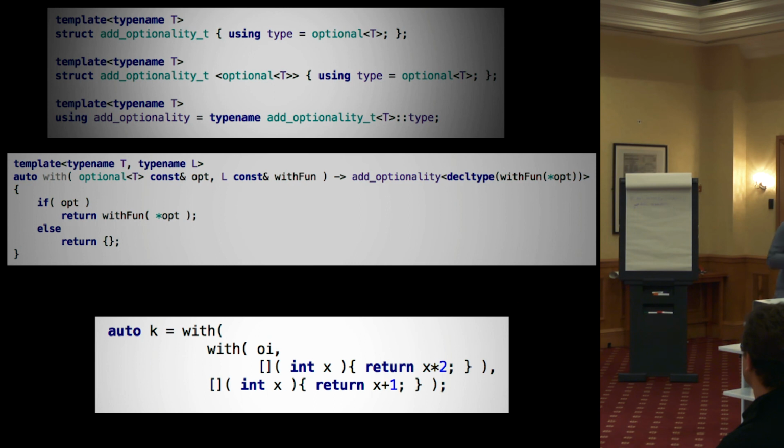Well, there's another implication to this. Because with returns an optional, we can chain that to another call to with. So here's our inner call to with. We've got our inner lambda. We're multiplying by 2 here. We return that, pass it to the outer with, which calls this lambda, and then we add 1 to it. So these only get executed if there's a value in the optional all the way down. And we end up with an optional on the outside. So we're composing our little snippets of algorithm now.